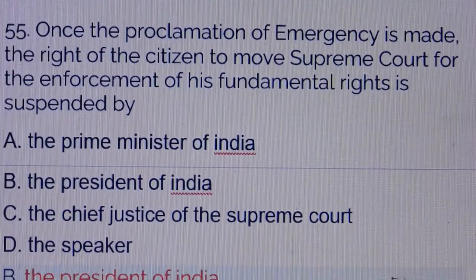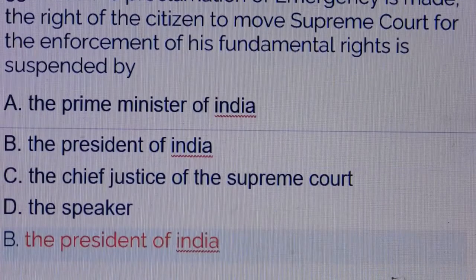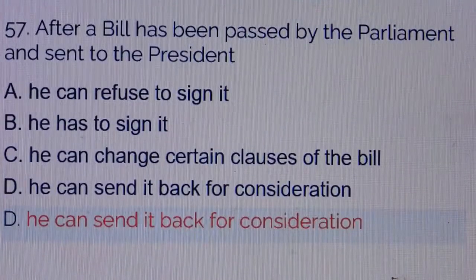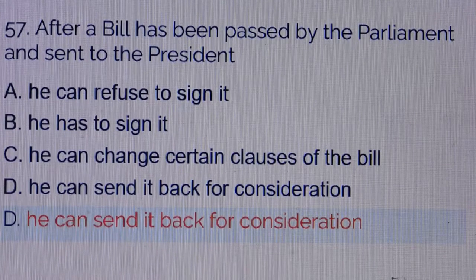Question number 55. Once the proclamation of emergency is made, the right of the citizen to move Supreme Court for the enforcement of his fundamental rights is suspended by. Answer is option number B. The President of India. Question number 56. The powers of the President are. Answer is option number B. In accordance with the Constitution. Question number 57. After a bill has been passed by the Parliament and sent to the President. Answer is option number D. He can send it back for consideration.